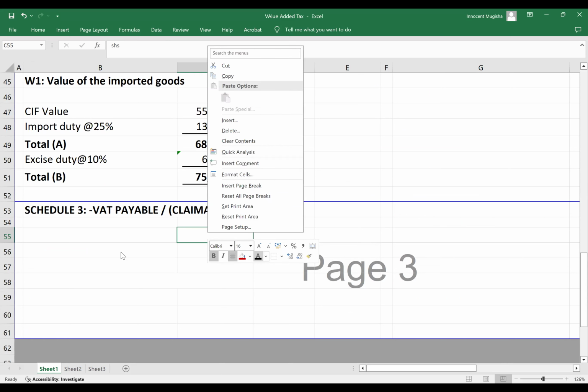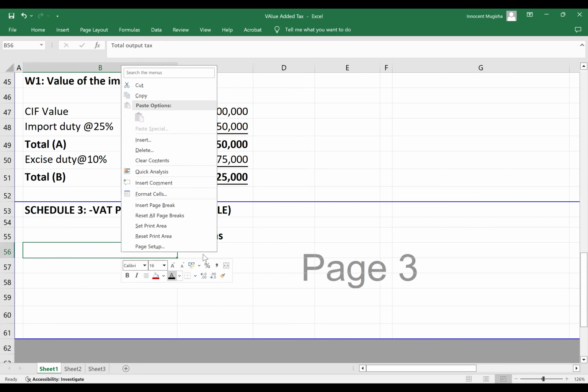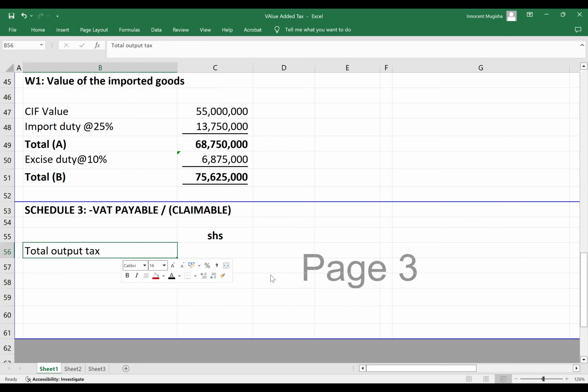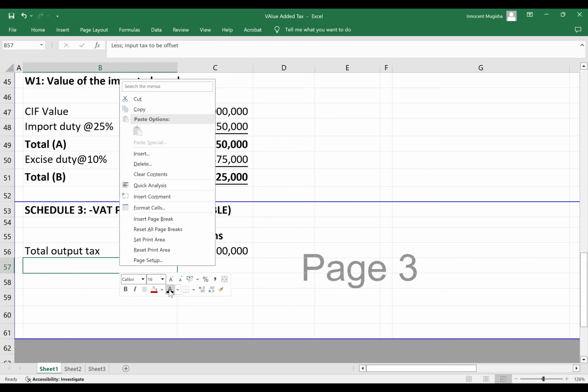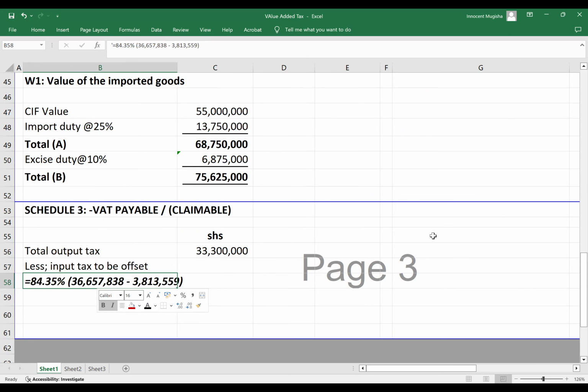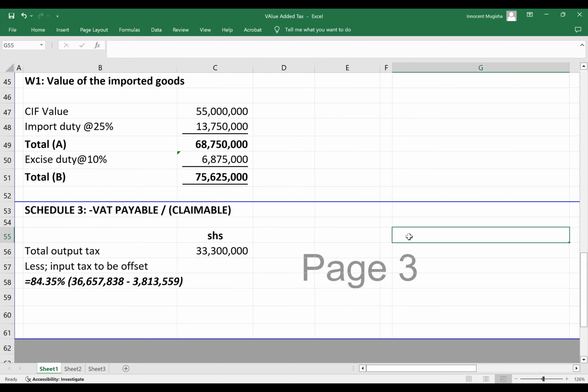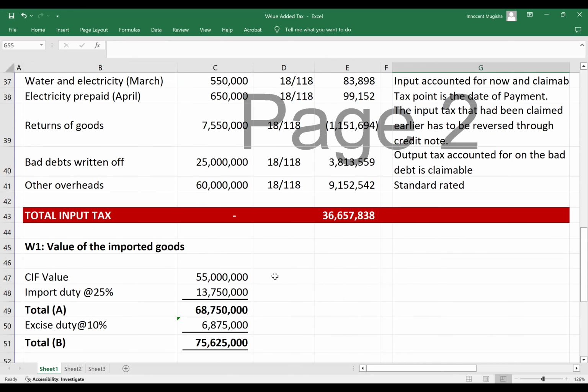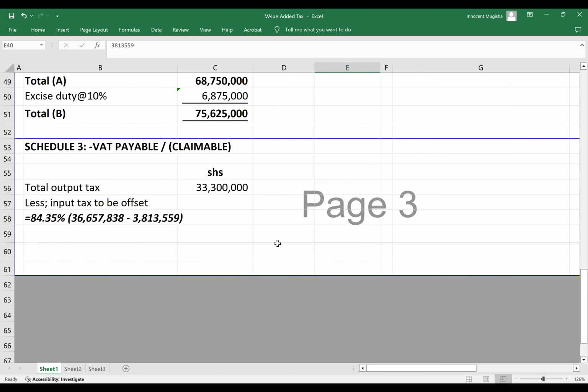So we shall get the total output from schedule number 1, 33.3 million. Then we less the input to be offset. Remember, I mentioned that KAZINDA is going to be given an offset to the tune of 84.35%. So on the 36 that we have here, but I have to remove the bad debts because these bad debts were part of output sometime back, so you cannot apportion it. So I get 84.35%.